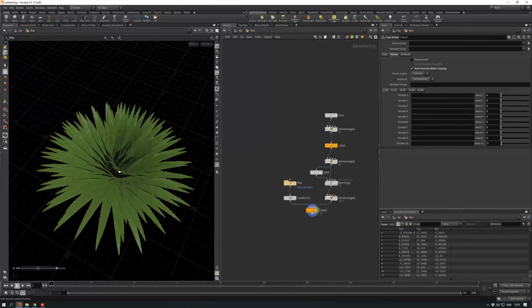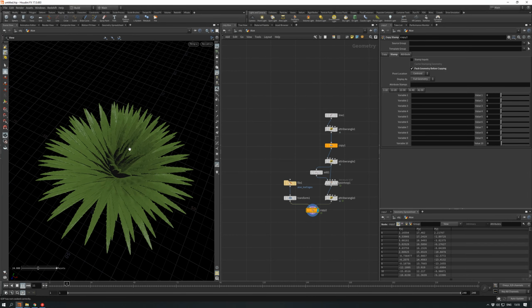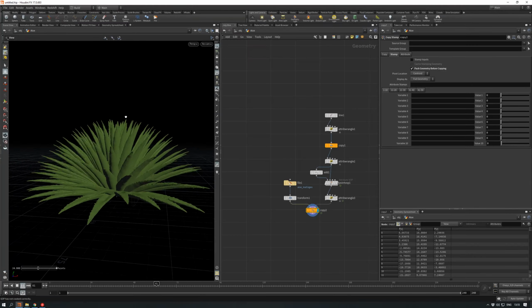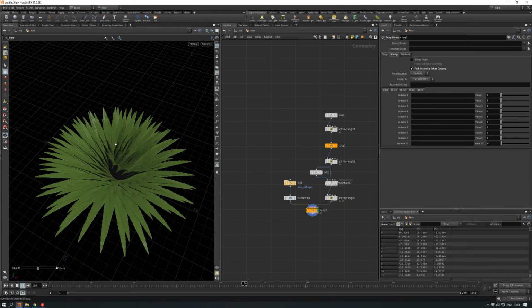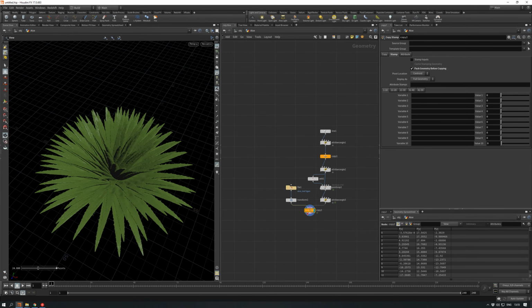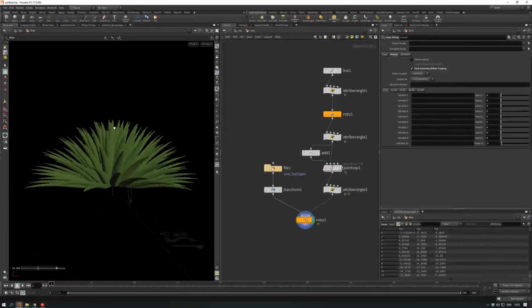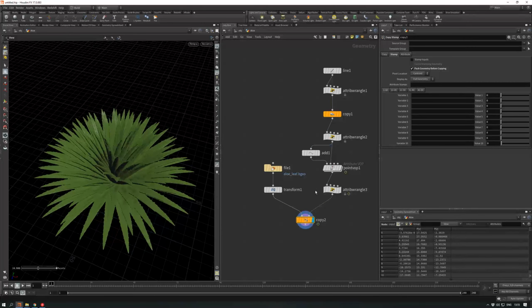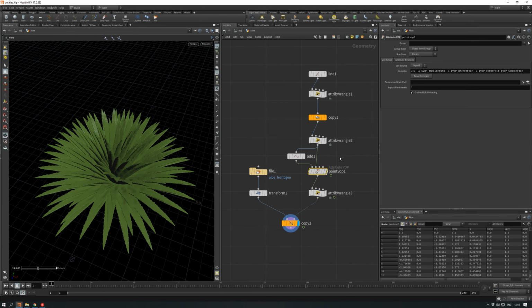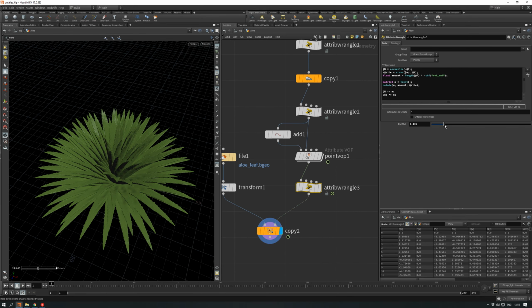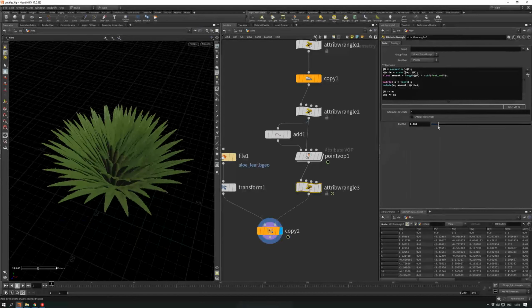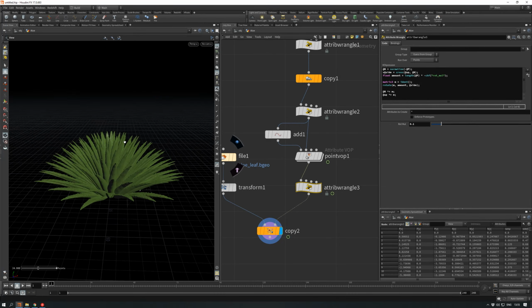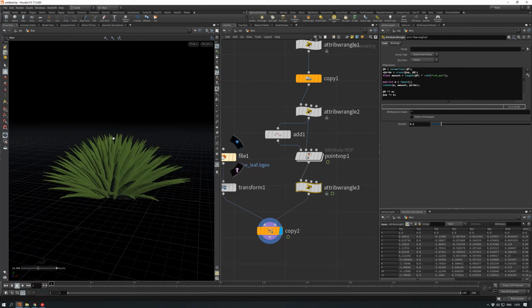They are not so heavy, and the animation will be pretty smooth. Now it looks cool, but we need to do some more stuff. And by the way, let's play with this rotation multiplier. I would like to set it to this value because it was too much.